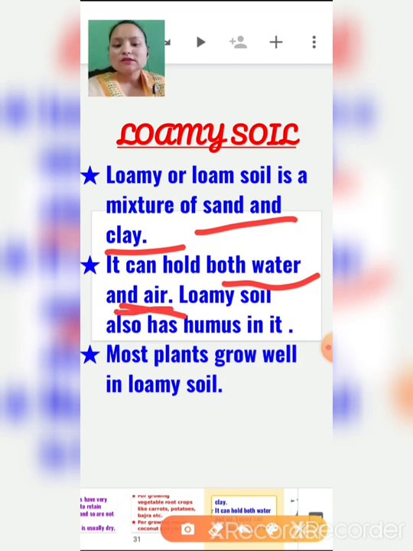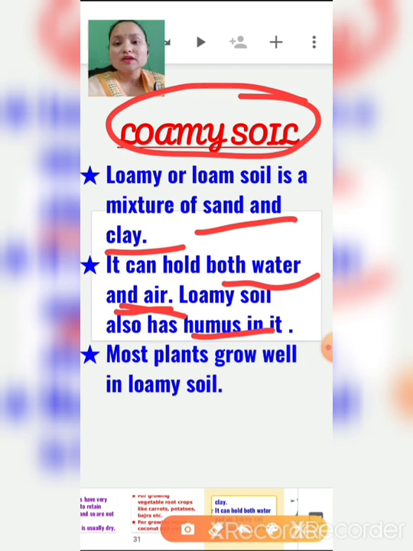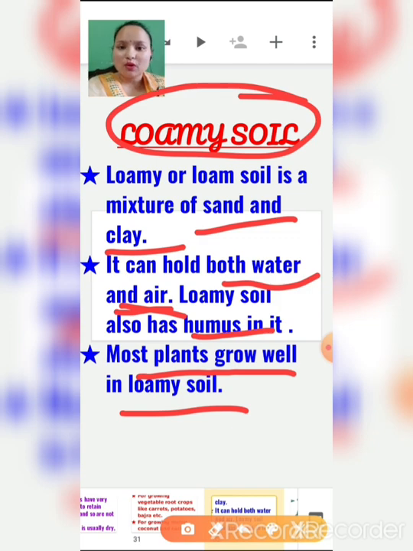Loamy soil also has humus in it, so all those things which plants need for growth are present in loamy soil. Most plants grow well in loamy soil because it can hold water, it can hold air, and it has humus. As I have told you, humus is a very important layer of the soil because it gives more nutrients to the plants and helps in their growth.